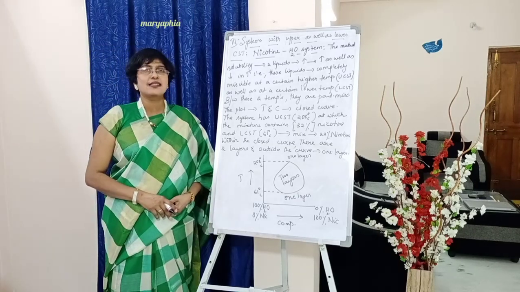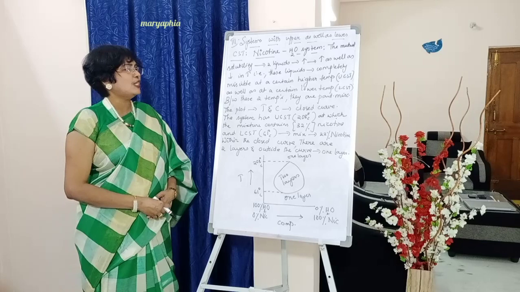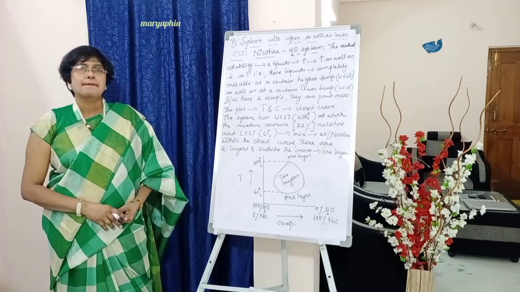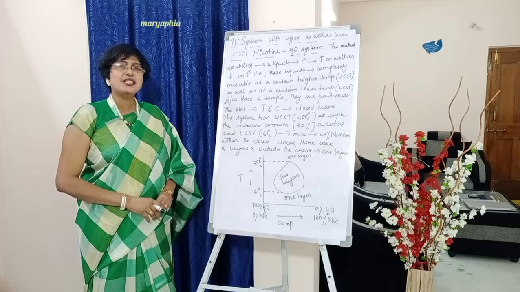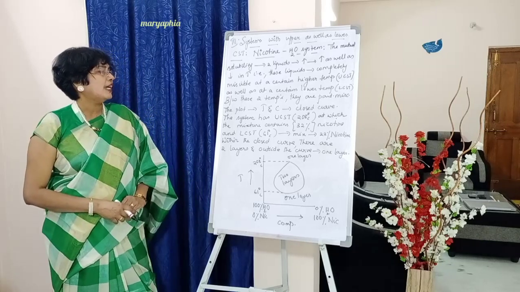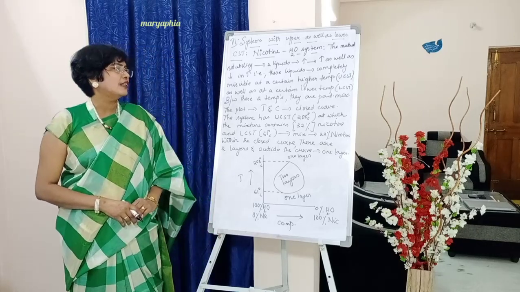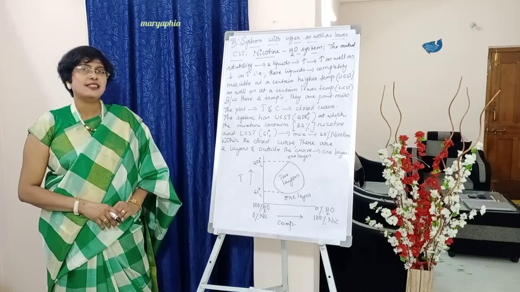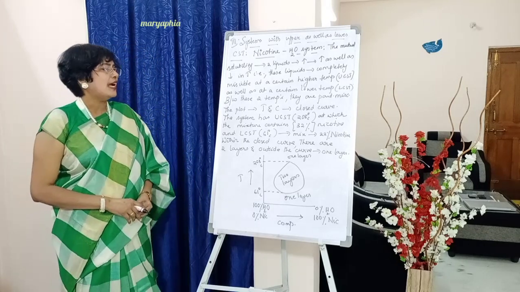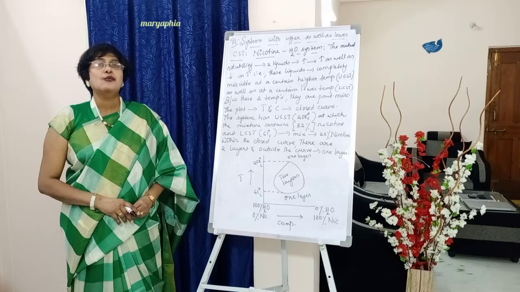Below write down the system has UCST, brackets, how much students? 208 degrees centigrade, at which the mixture contains 32% nicotine and the remaining portion will be of water, and LCST, brackets, 61 degrees centigrade, at which the mixture contains 22% nicotine and the remaining portion will be of water.